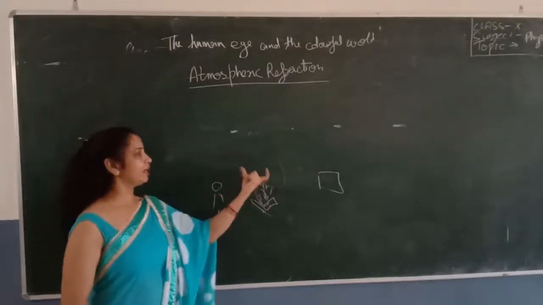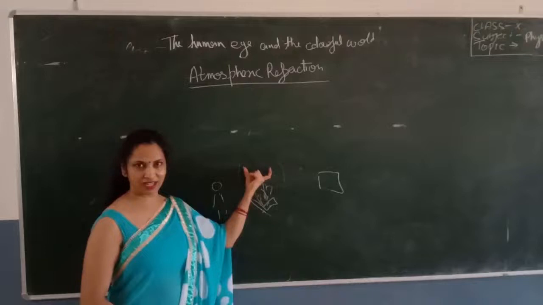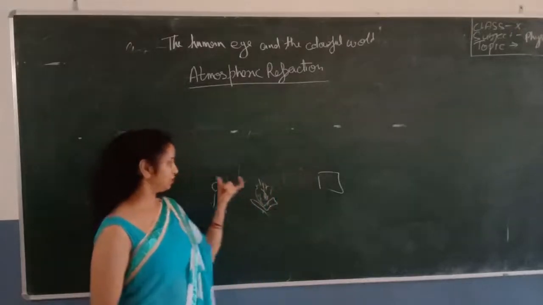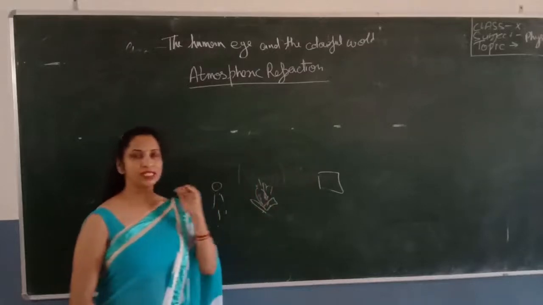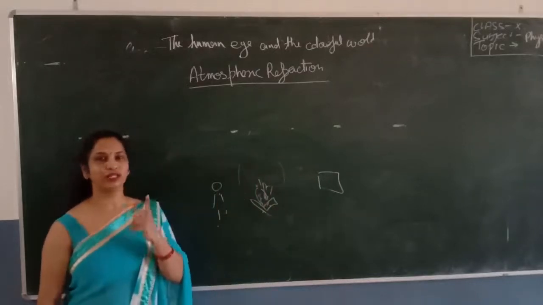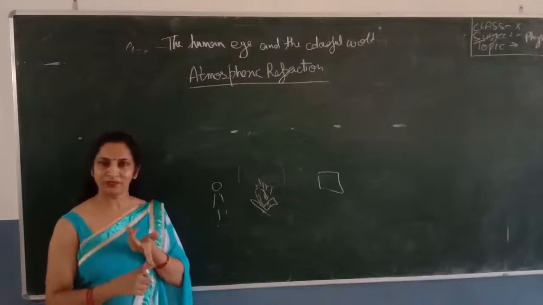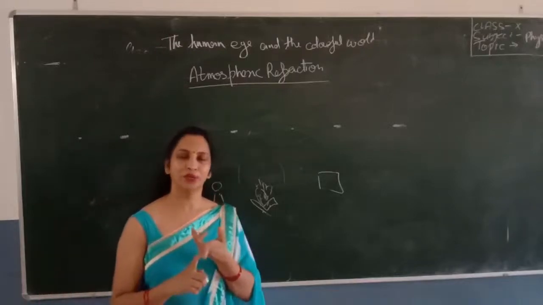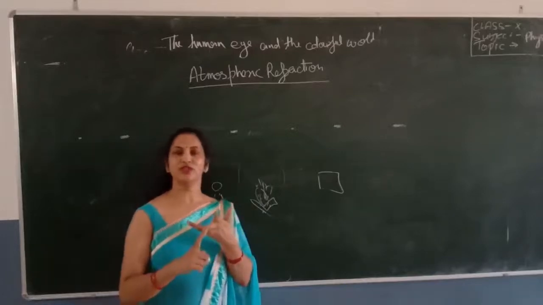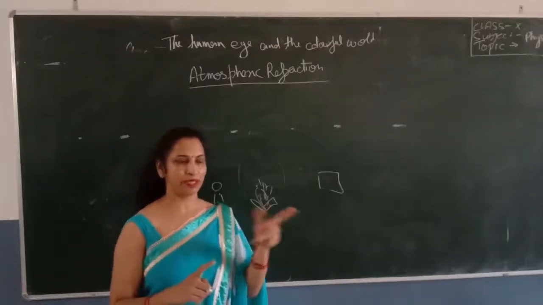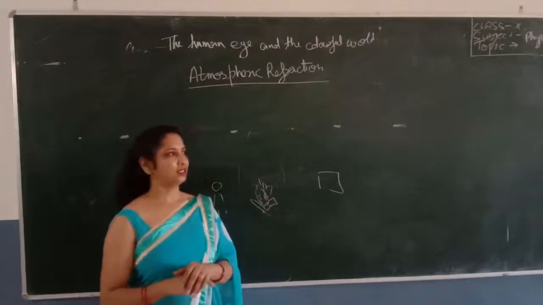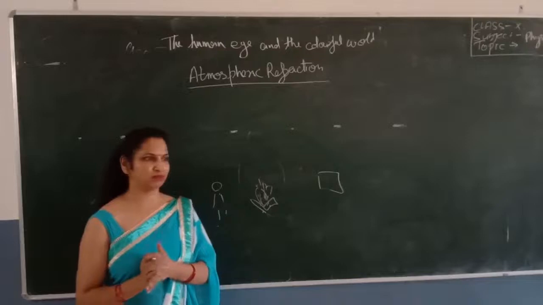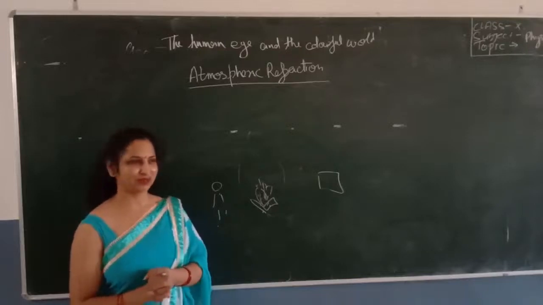One more thing you should know: if the temperature of the air is higher, it behaves like a rare medium, and if the temperature is lower, it behaves like a denser medium.